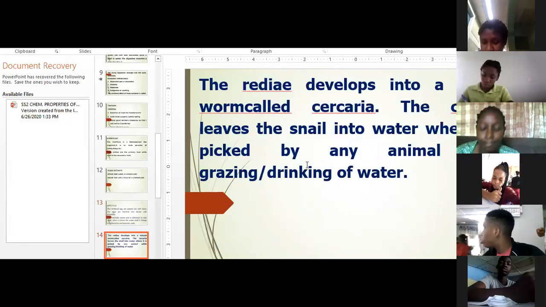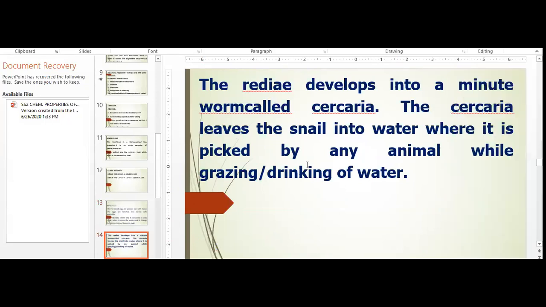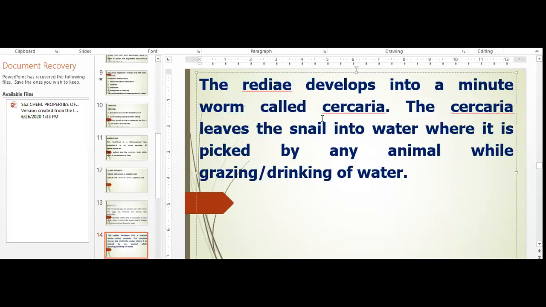Yes, now. The radiae develops into a minute worm called cercaria. Please underline this word, cercaria. The radiae develops into a minute worm called cercaria. The cercaria leaves the snail into water, where it is picked up by any farm animal when they are drinking water.